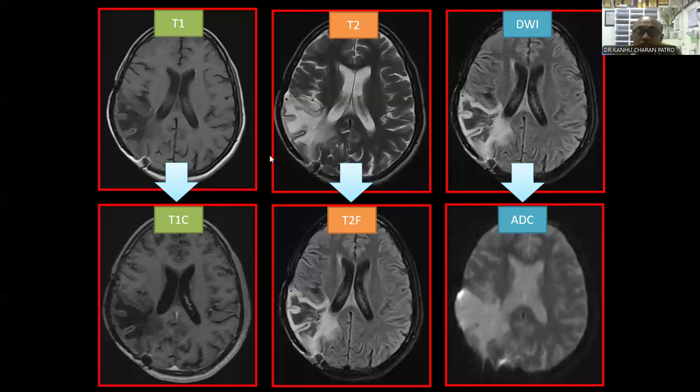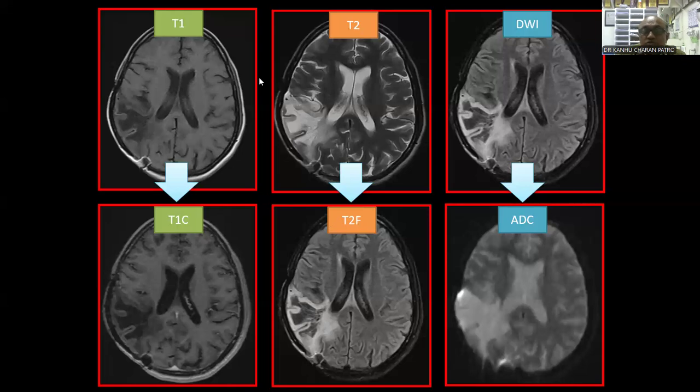In the second step, you have to evaluate the T2 and T2 FLAIR images. If you see the T2 and T2 FLAIR images, as you know, the CSF looks white or bright, hyperintense, and you have to look for any hypointense area inside the hyperintensity. In the corresponding T2 FLAIR, you can see the post-op cavity and the ventricular oozing, and these are normal hyperintense areas.